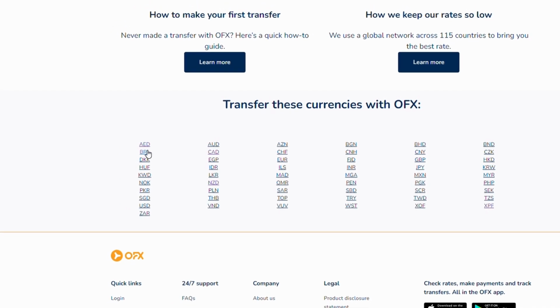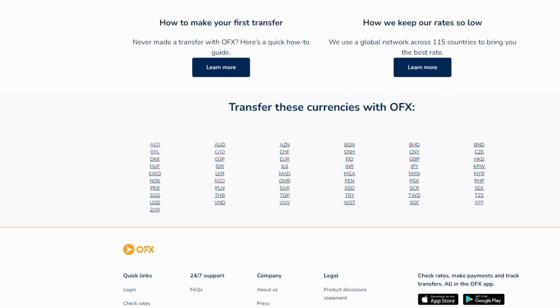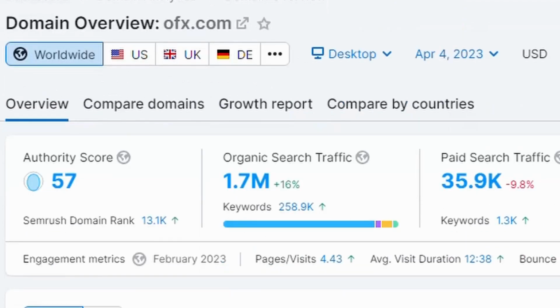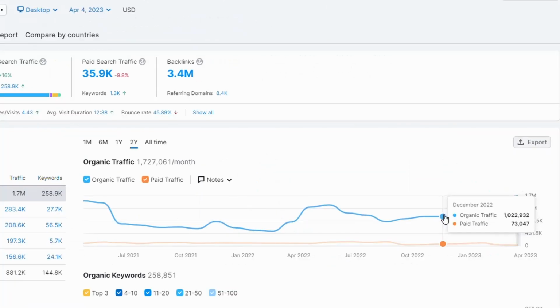Now, have a look at the organic traffic coming into OFX. We go over to SEMrush, and you can see on a monthly basis, it's varying from 1 million clicks up to around 1.7 million clicks. Now, they have built content at scale and used this process to generate massive organic traffic.